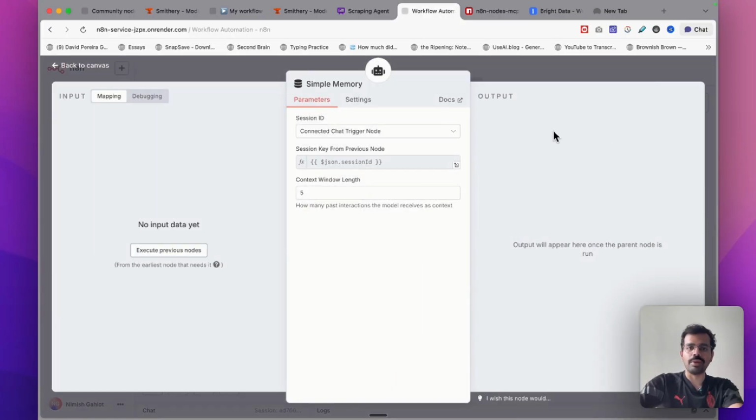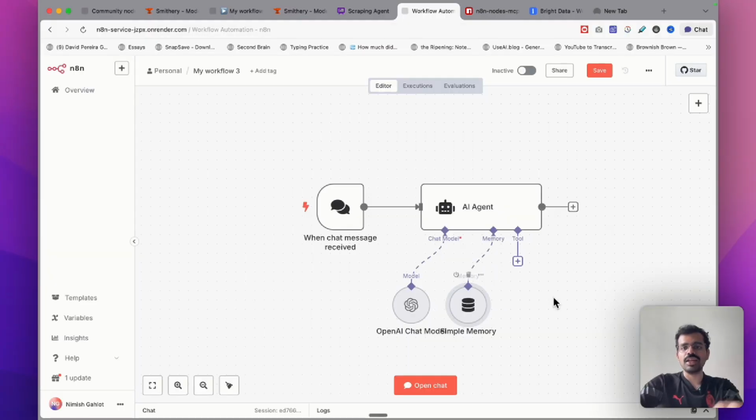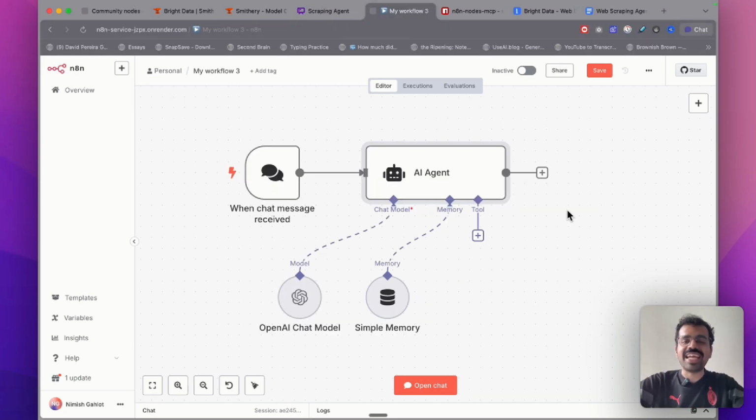I will select simple memory over here and I will set the context window length to 5 messages. With that, it is set up. Now, the next thing we have to set up is basically the tools that are available to this. At this point, we would be using the community nodes that we just installed. Next, we would be defining the system message for this AI agent.